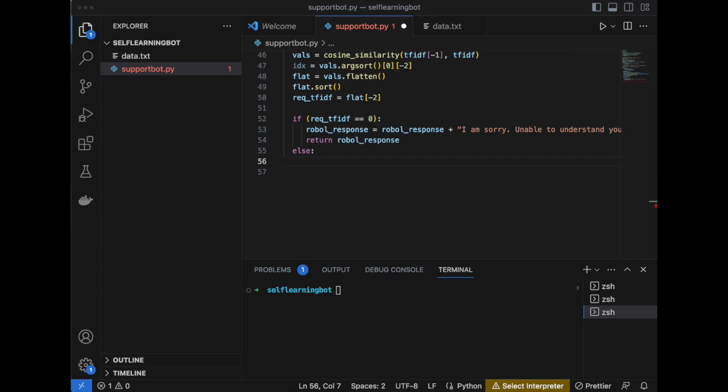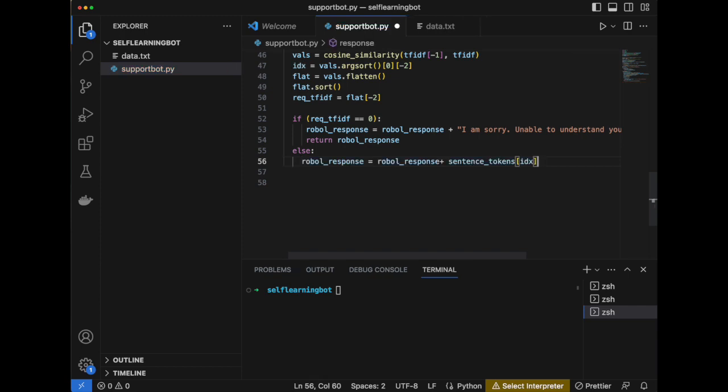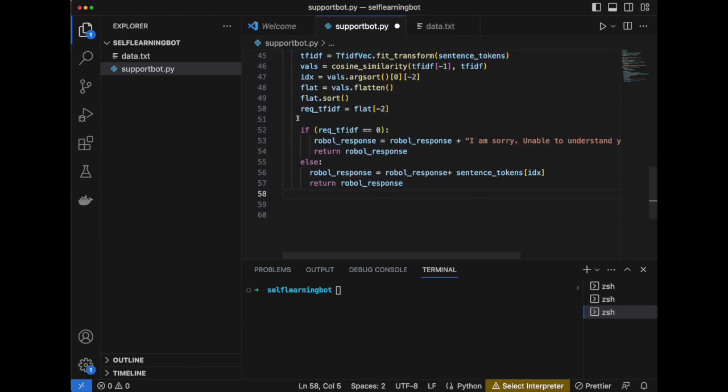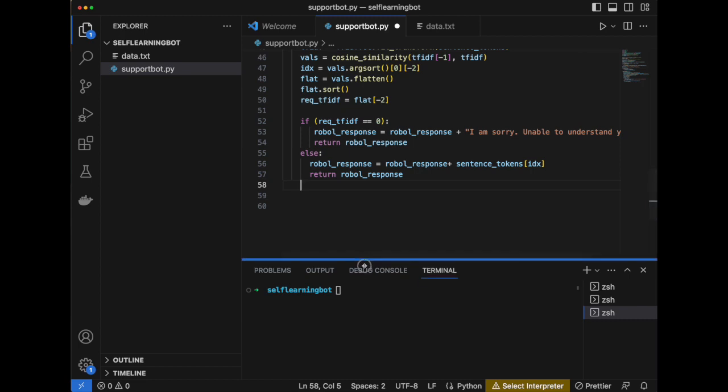If it finds any value other than the no-match case, then your response will be seen. The code is like a mini search: if it doesn't know the answer, it will apologize, and if it does, it provides you the information. So this is the main logic of how your robot self-learns the content which you have provided in the data.txt and gives it to you. This forms the main brain part of this code.